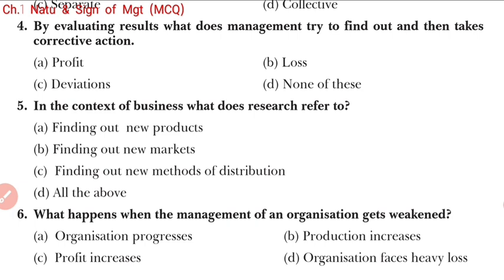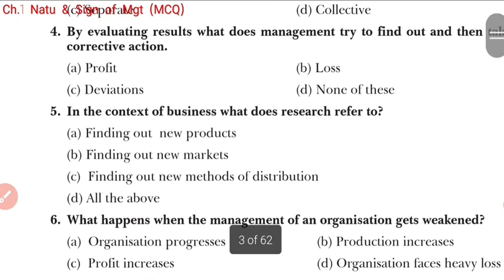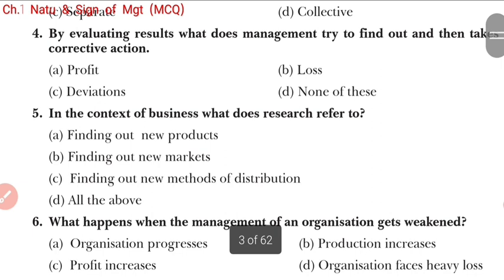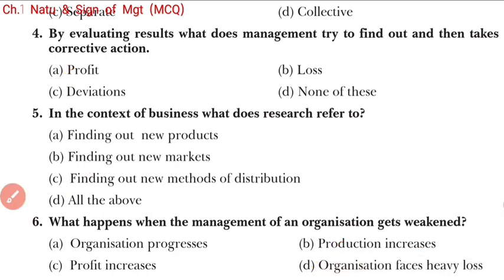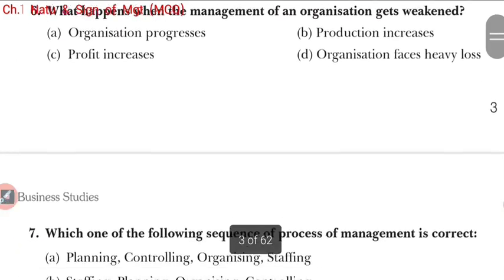And here option D is the organization faces heavy losses. So students, this answer is right. If the organization is weak, then the organization will suffer heavy losses. So option D is the correct answer. Okay, now come back to the next questions.